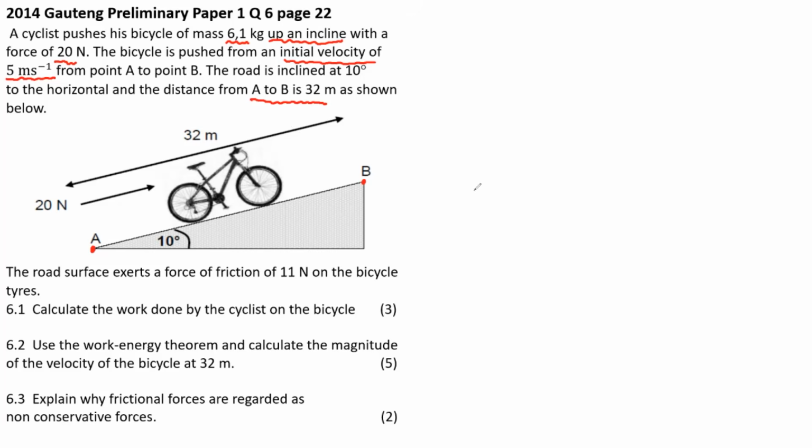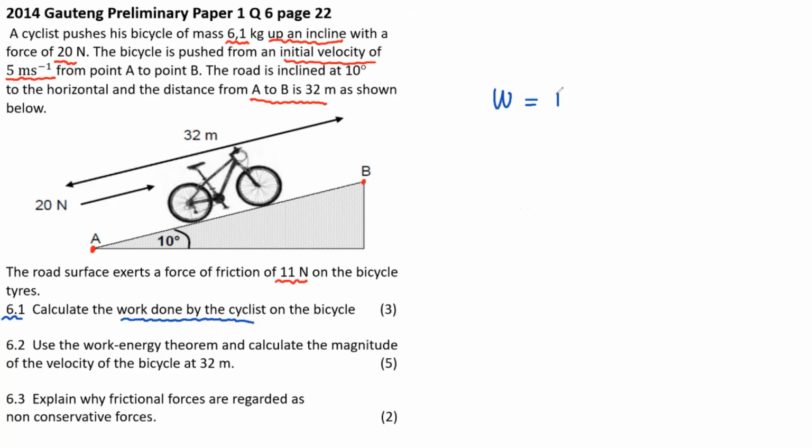Okay, I see that. Then it says the road surface exerts a force of friction of 11 newtons on the bicycle tires. Question 6.1, 3 marks: Calculate the work done by the cyclist on the bicycle.